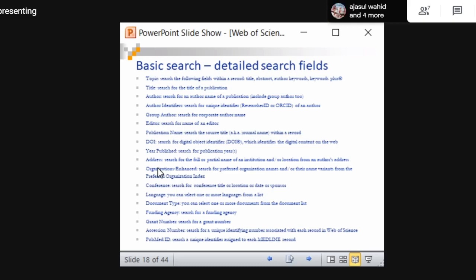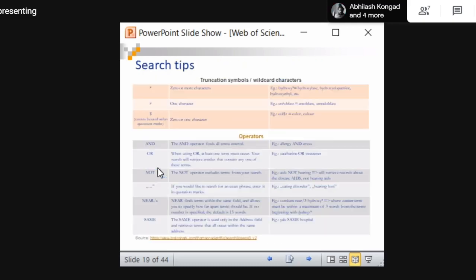If you know the author, you can directly type the author. Similarly, if you know the year, the funding agency, or the accession number, you can search it. Depending upon the nature of your query, you can search accordingly. There are different fields and filters for searching. These are the search tips, that is, different kinds of search strategies. I will take search strategies in the forthcoming classes as a separate topic.